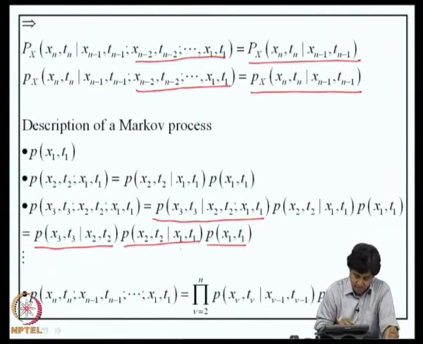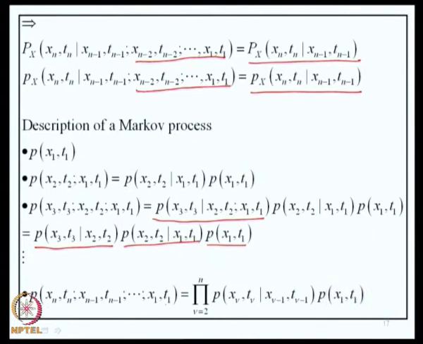So, if you consider now an nth order joint density function, by using this argument we can show that this depends on the first order density function p of x_1, t_1 and the product of n-1 conditional density functions, and these are known, as I said, as conditional probability density functions.